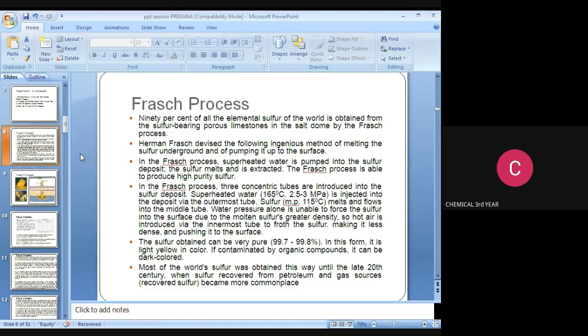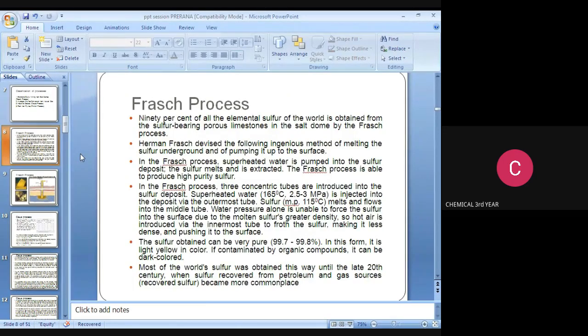The water pressure alone is unable to force the sulfur to the surface, so underground we cannot recover the sulfur to the top. Due to the great density of the molten sulfur, we introduce hot air via the innermost tube. So in the innermost tube we are introducing hot air. Then what will happen?